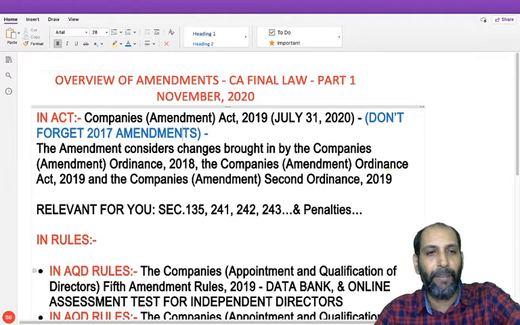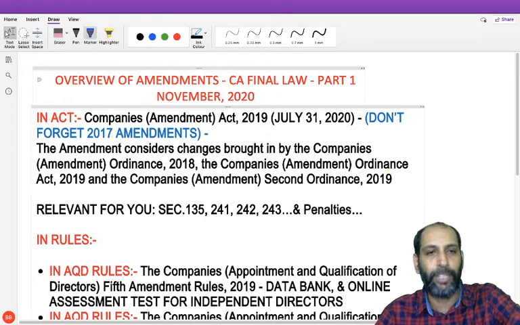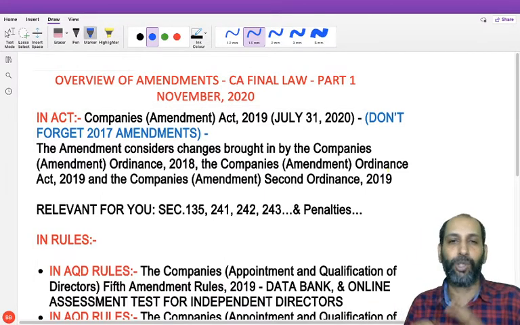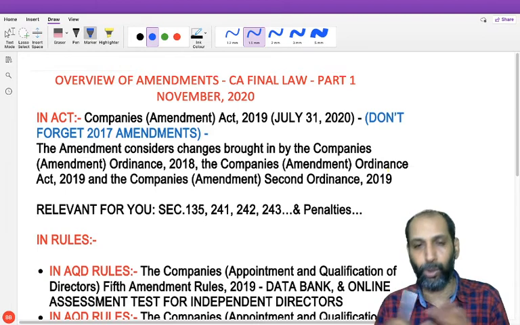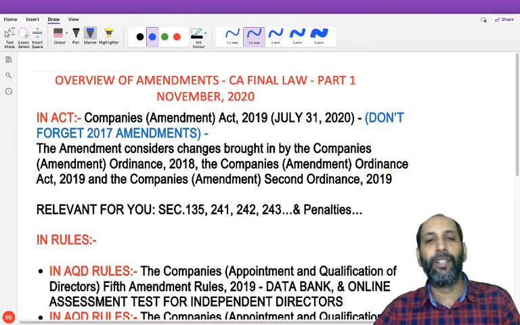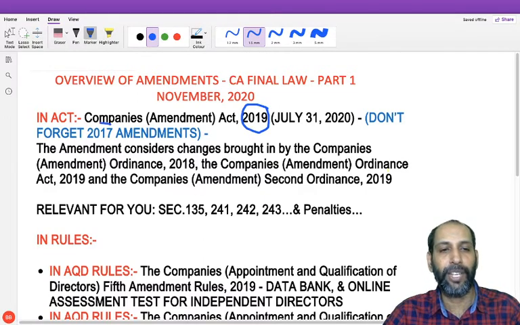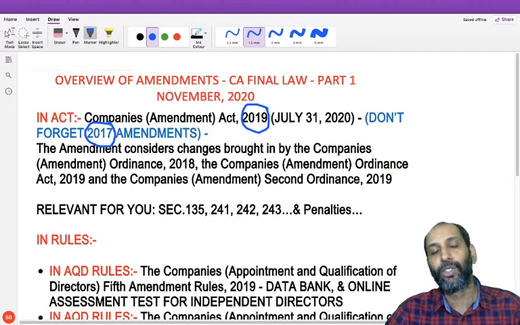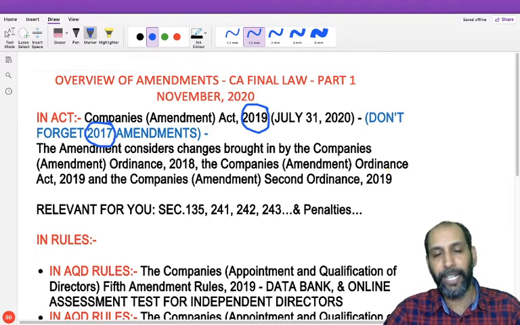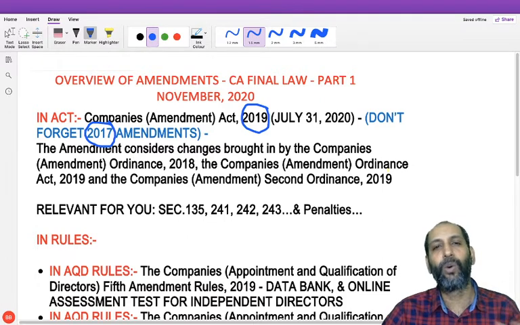So friends, the main amendment here is with respect to two things. One is the Act, and of course you have to cover the amendments in the rules. With respect to the Act, don't forget to cover the 2019 amendment, and before that, mind you, the 2017 amendment also. You have to cover the 2017 amendment with respect to audit committee, loans, etc. Many amendments were there in 2017. It is a little bit old now, but you have to cover that.